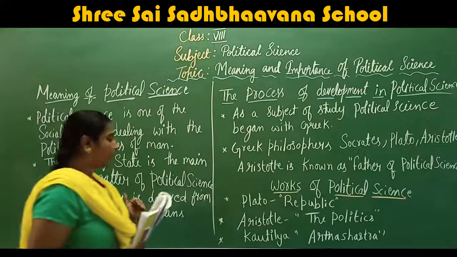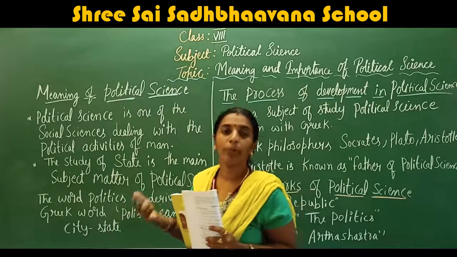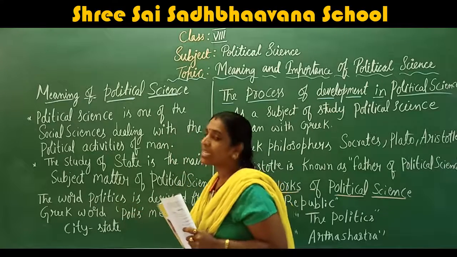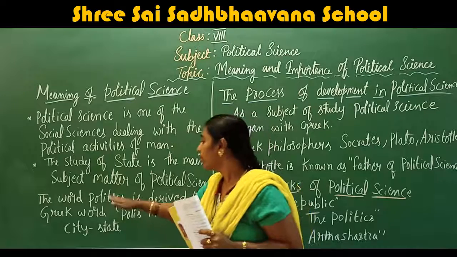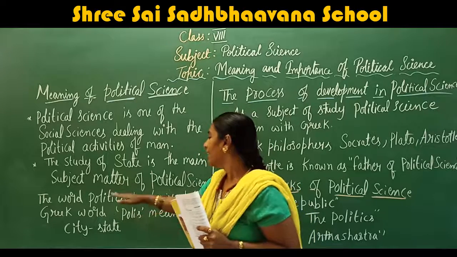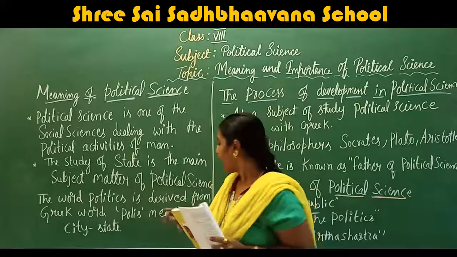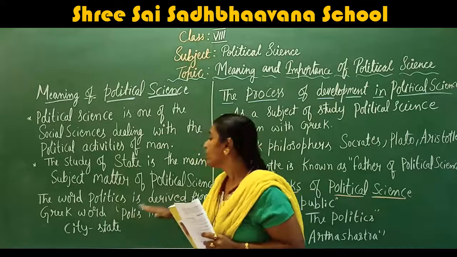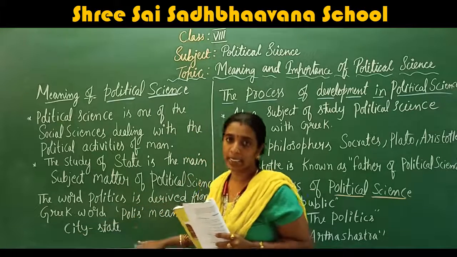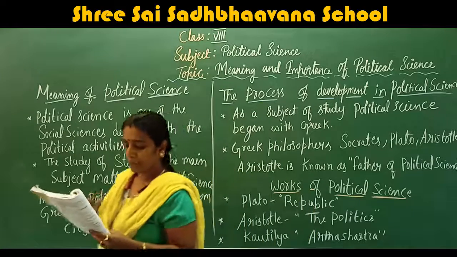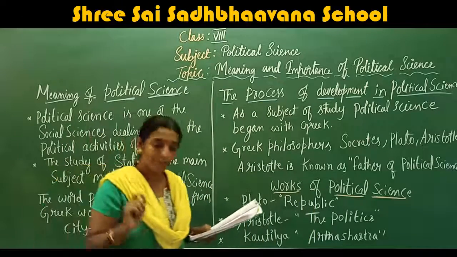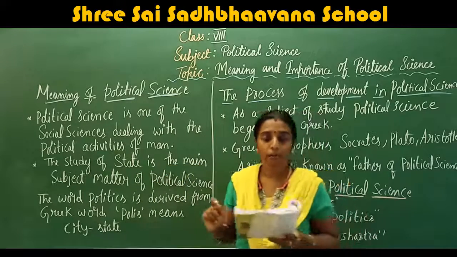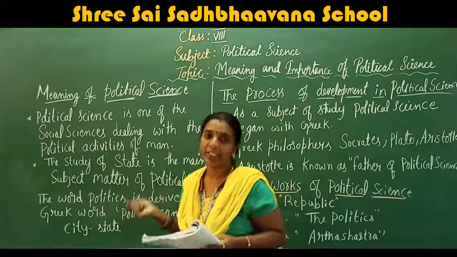Children, where did we get this word politics? The word politics is derived from the Greek word polis, which means city or state. Therefore, a subject which deals with the affairs of city or state, and its working, was called politics by ancient Greeks.